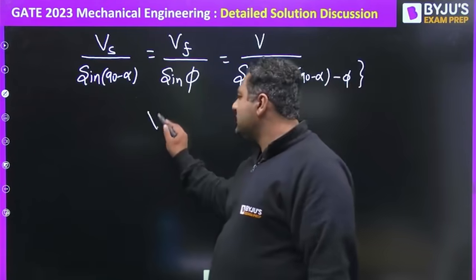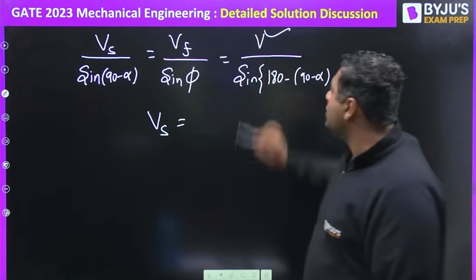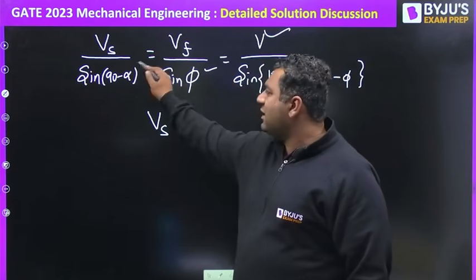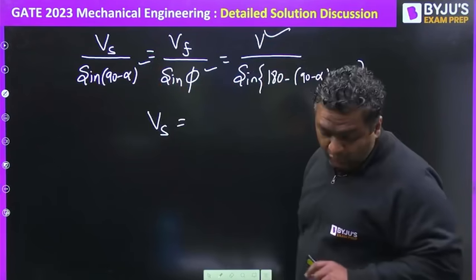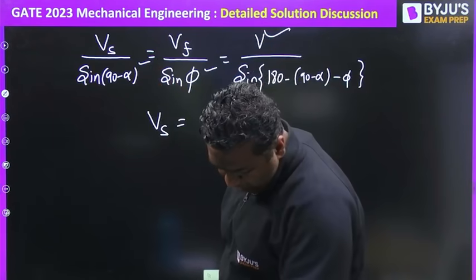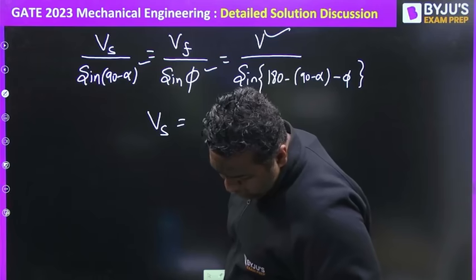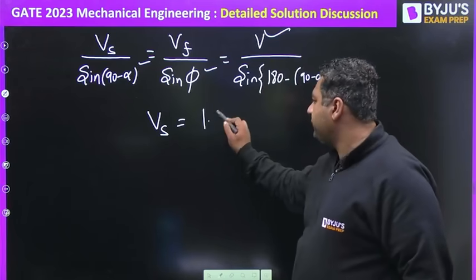When you use this, you will get the value of Vs, because V is known to us, phi is known to us, alpha is known to us. So when you calculate this, you will get the shear velocity equal to 1.3 meter per second.